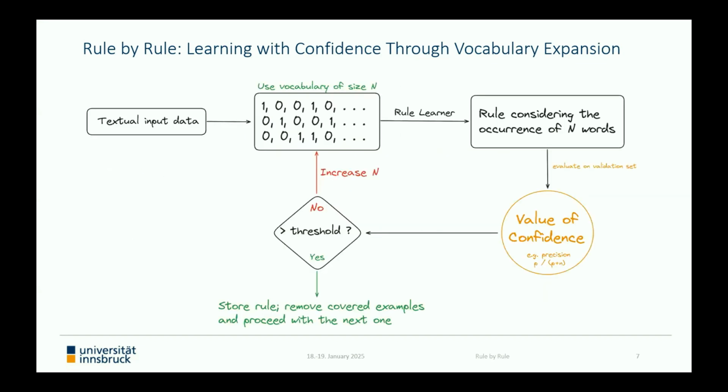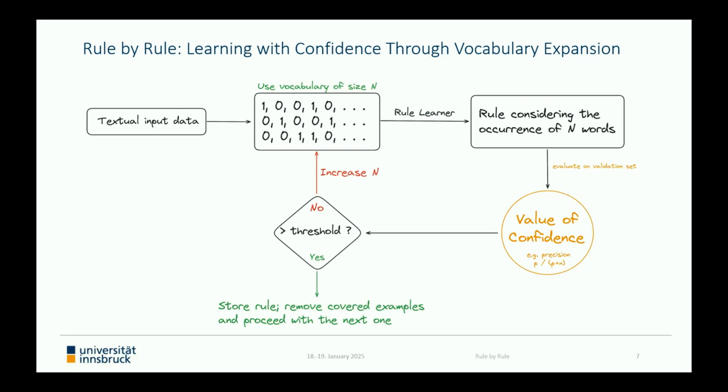So as explained before, the textual input data is transformed into binary vectors, making use of a previously defined vocabulary of size n, where n is rather small at the beginning. Typically we use 1/8 of the total number of attributes. Note that the transformed data here is split into a training, a test, and a validation set. Then we apply the chosen rule learning method, such as FOIL or Ripper, for instance, on the training set, and obtain one rule that considers the occurrence of the n words defined in the vocabulary.